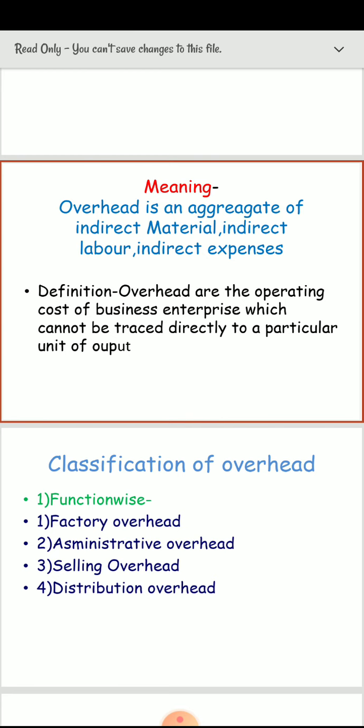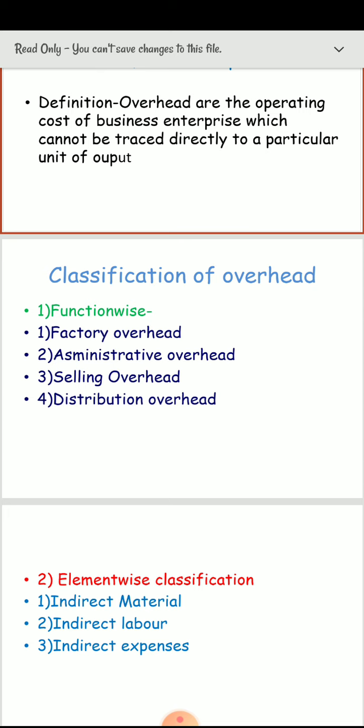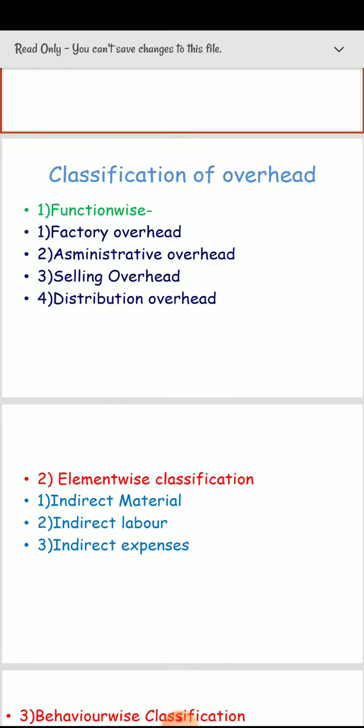Classification of overheads are of five types. There is a function wise classification. Function wise, the first one is factory overhead. Second is the administrative overhead. Third one is the selling overhead. Fourth one is the distribution overhead. Second most important point is the element wise classification: indirect material, indirect labor and indirect expenses.